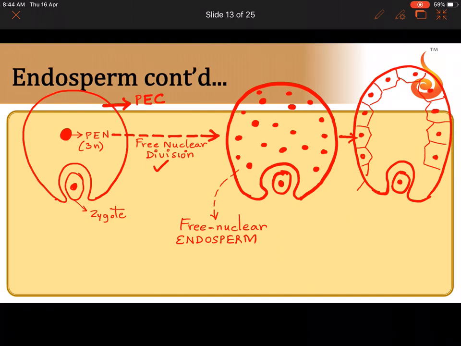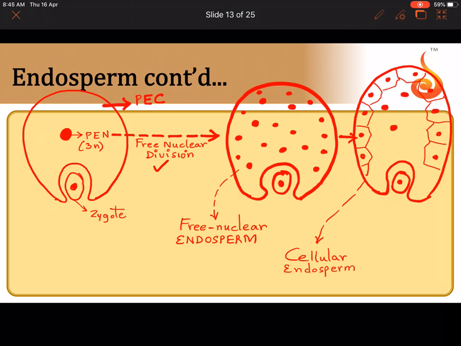Now this part of the endosperm which develops cells in the periphery is called cellular endosperm. Correct? And in the center you still have many nuclei which have not formed cells. What will you still call this? We will still call this the free nuclear endosperm. I hope it is clear.